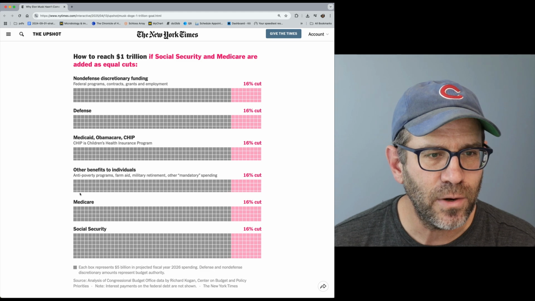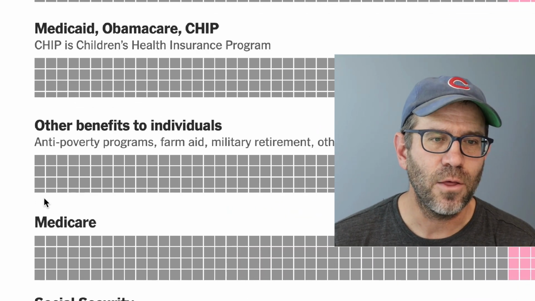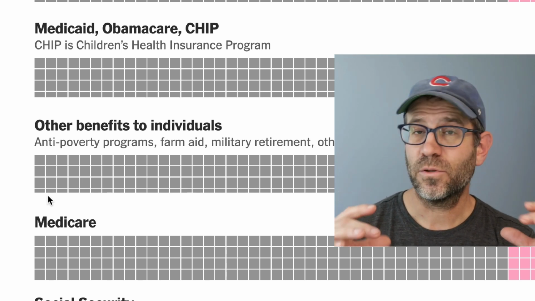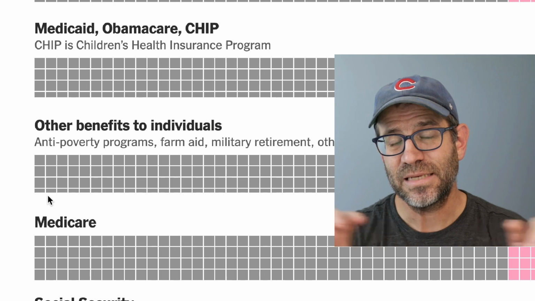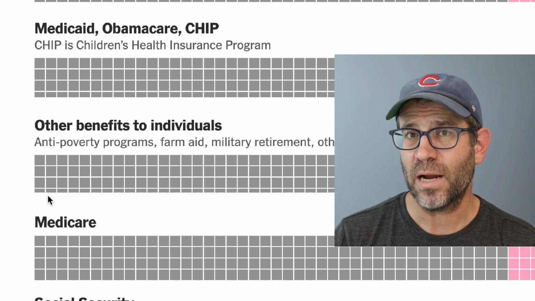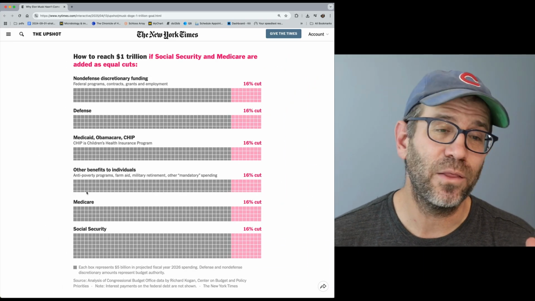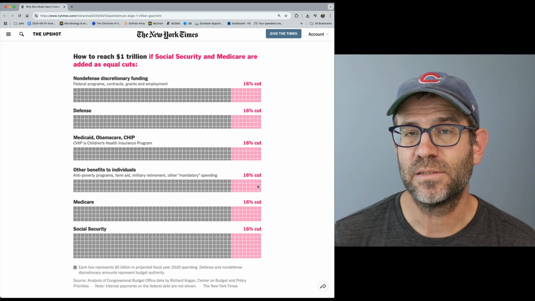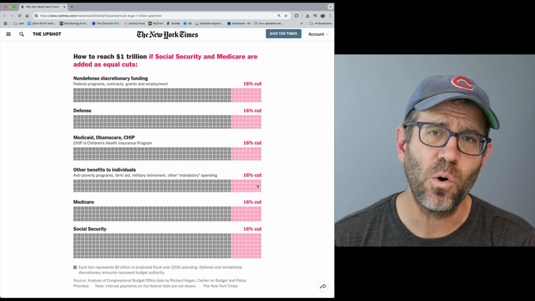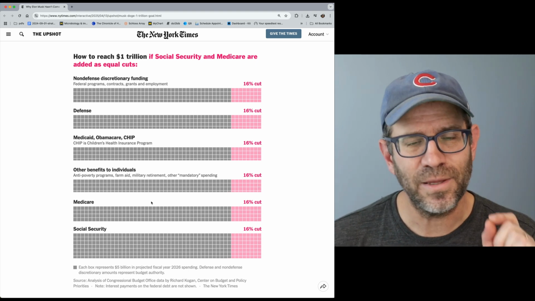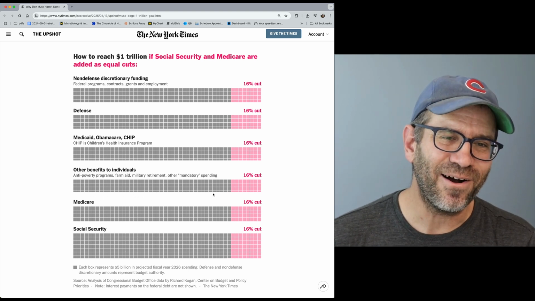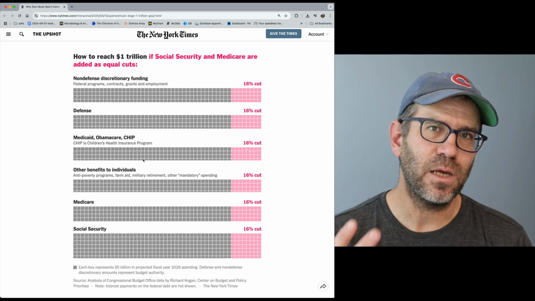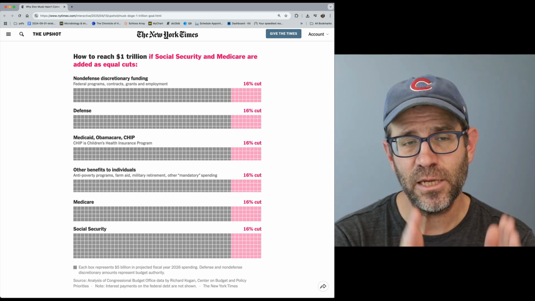And one thing you'll notice if you look very closely, it's most apparent here for other benefits to individuals, is that not all of the rows are the same height. The bottom rows aren't full size. I think they varied the size of the bottom row so that they could have a complete rectangle. Otherwise, what you often see with waffle plots is that to get the correct number of cells, you lose some of the cells in the upper right or the bottom right corner of the waffle. The other thing this gets me thinking about is why take it off of the rows rather than the columns? I want to be able to compare the magnitude of a reduction in the budget for each of these categories.